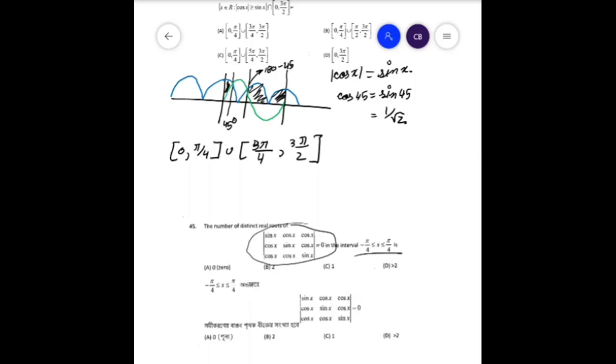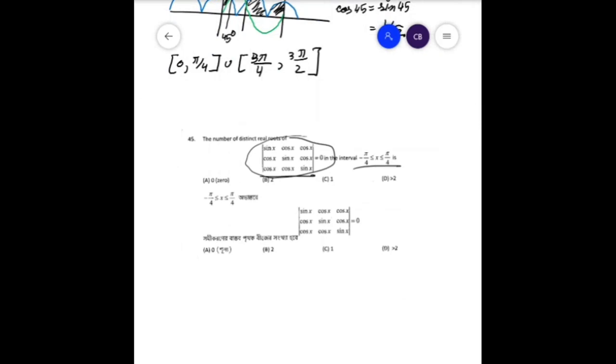Now to solve this equation, we need to know that this determinant always comes out to be, this must be memorized, (sin x plus 2 cos x) into (sin x minus cos x) whole square.